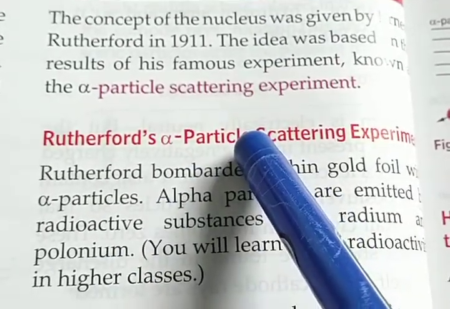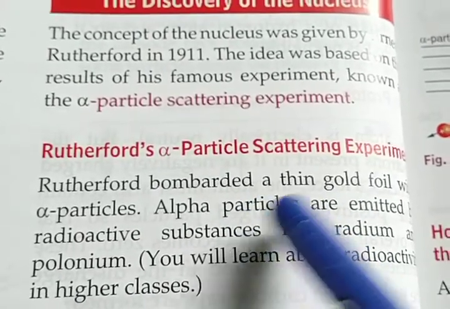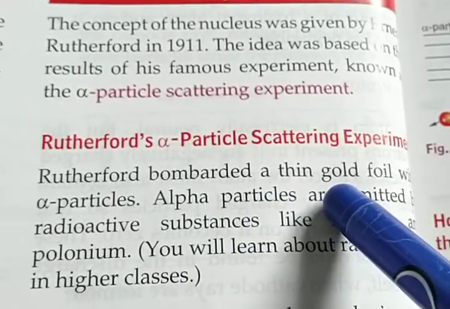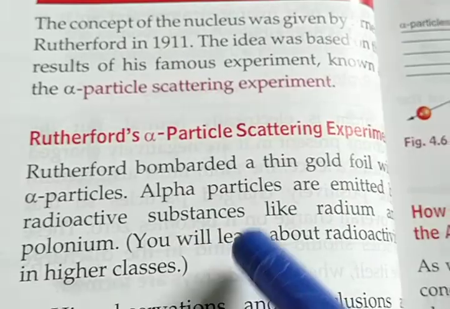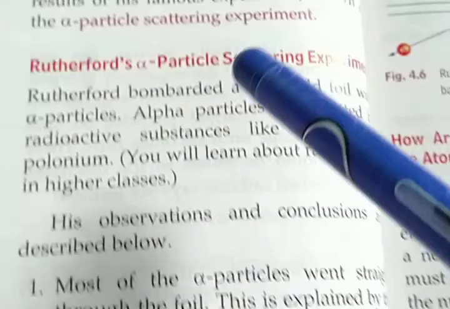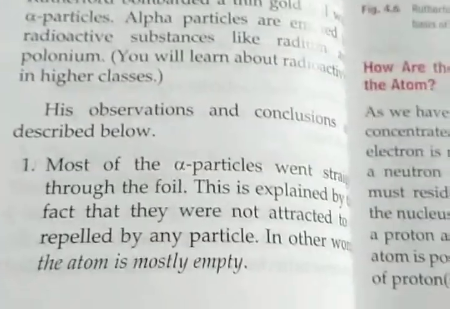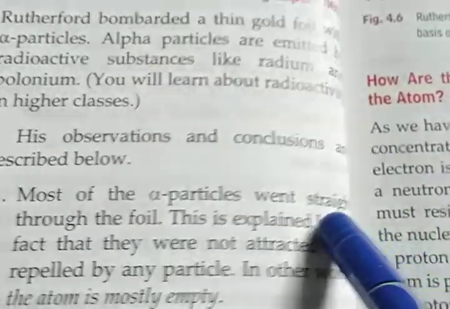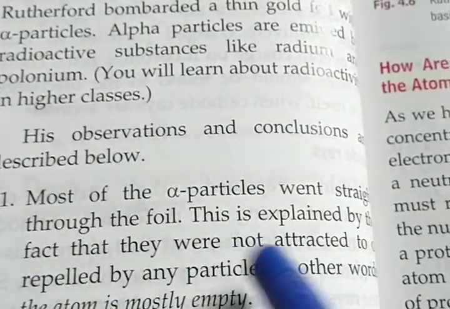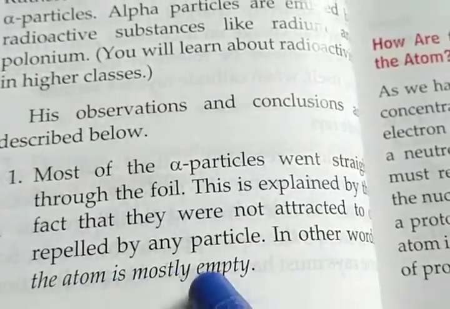So, in this experiment, a thin gold foil is bombarded by alpha particles again and again. These alpha particles are emitted from radioactive substances like radium and polonium. His observation and conclusion are described below. Most of the alpha particles went straight through the foil. This is explained by the fact that they were not attracted to or repelled by any particles. In other words, the atom is mostly empty.